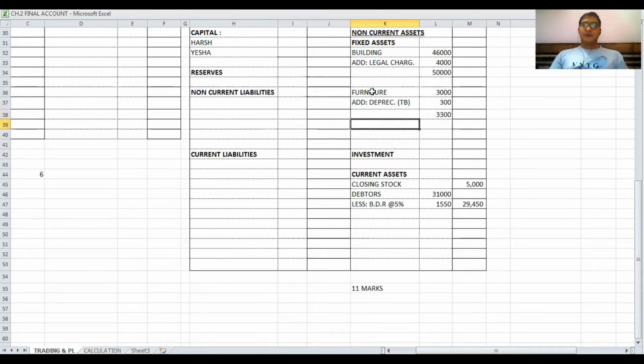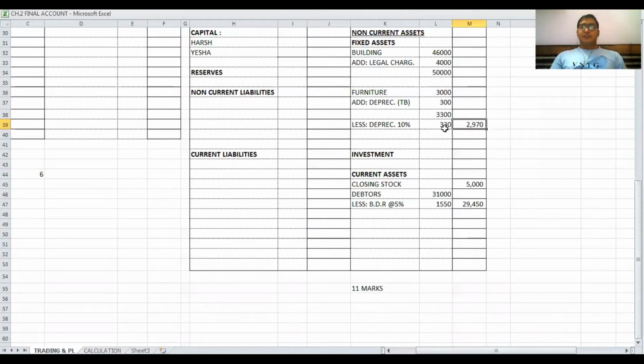Now less depreciation as per adjustment, rate of depreciation is 10%. On 3300, 10% depreciation is 330, and net value 3300 less 330 is 2970.